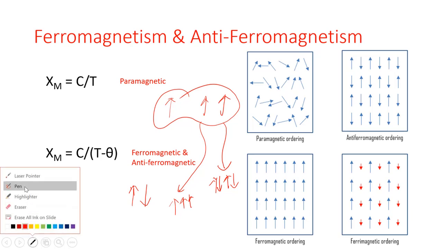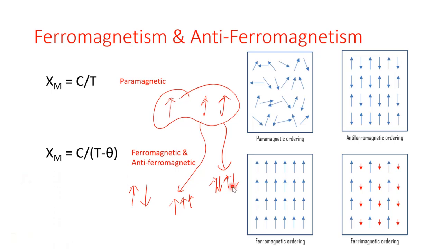Whereas there are some cases in which the anti-parallel arrangement of coupled spins is favored, like this case, and the substance at that time is called anti-ferromagnetic coupling.